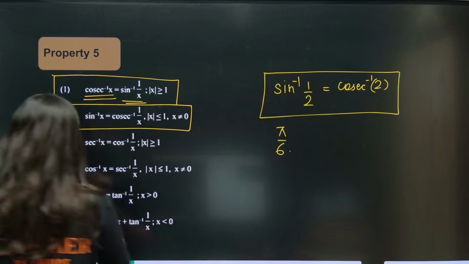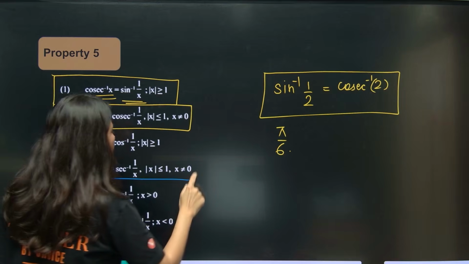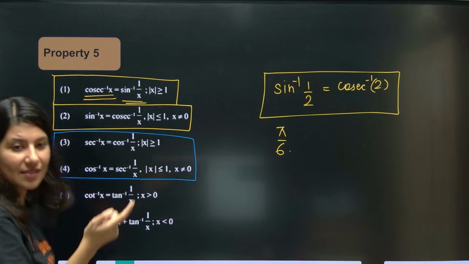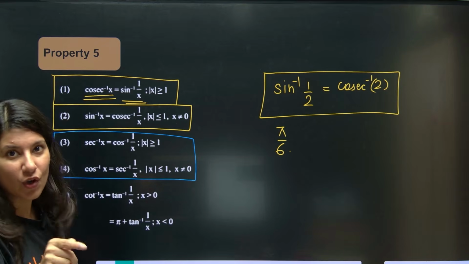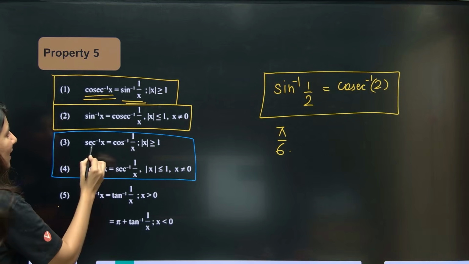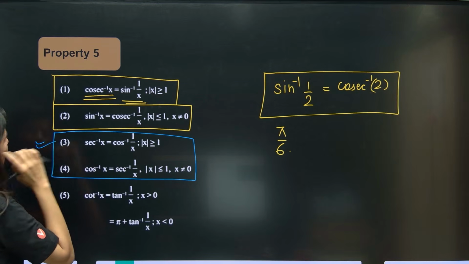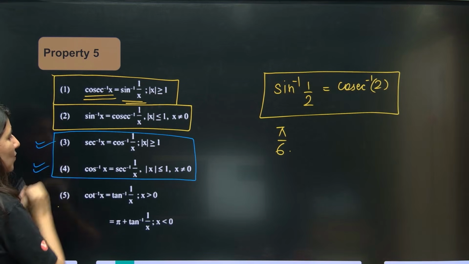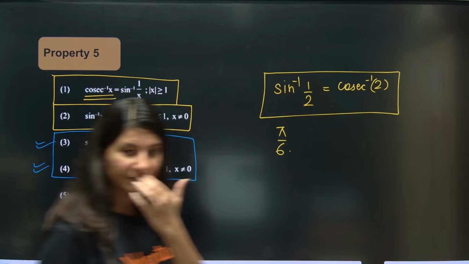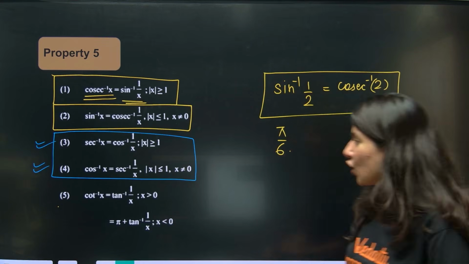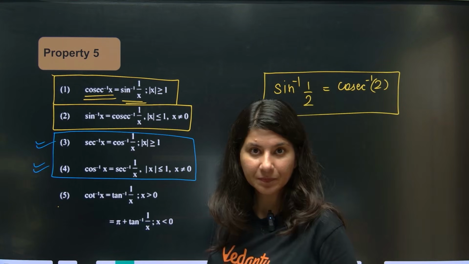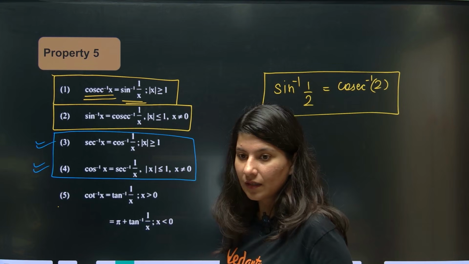Similarly, sec inverse and cos inverse. These two are also related because sec inverse range is 0 to pi and cos inverse range is also 0 to pi. So sec inverse x is cos inverse 1 by x, and cos inverse x is sec inverse 1 by x. Now what about this? What about cot inverse x?